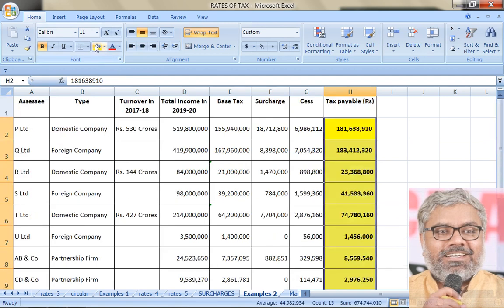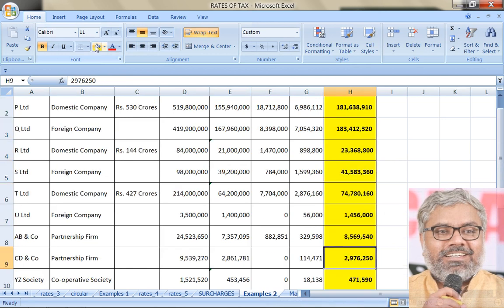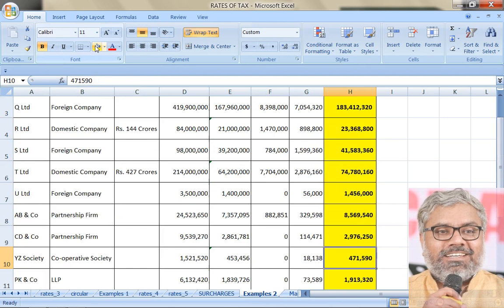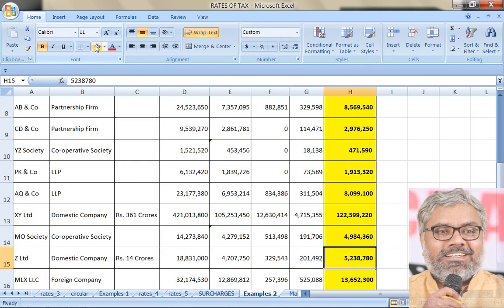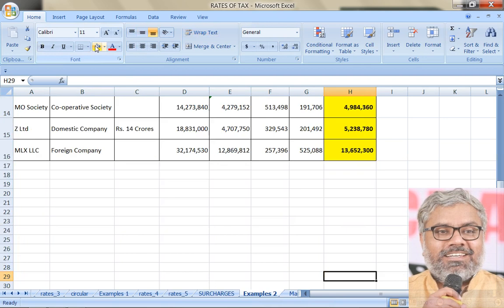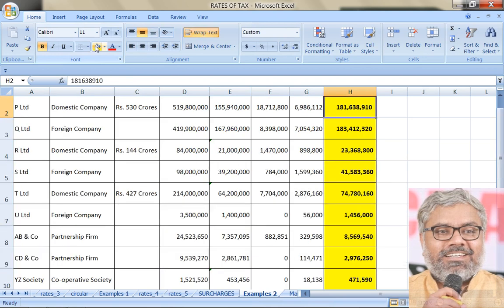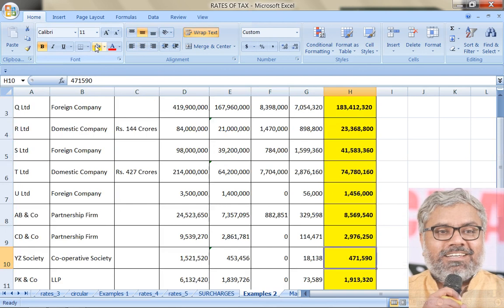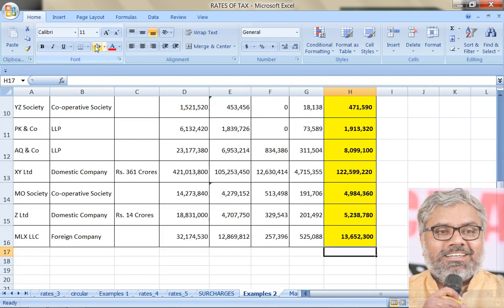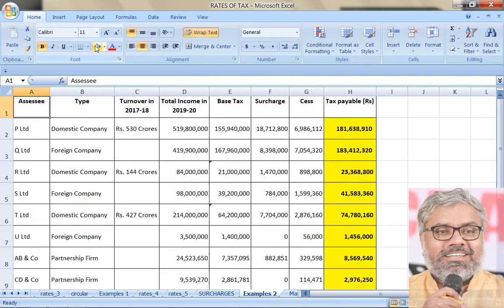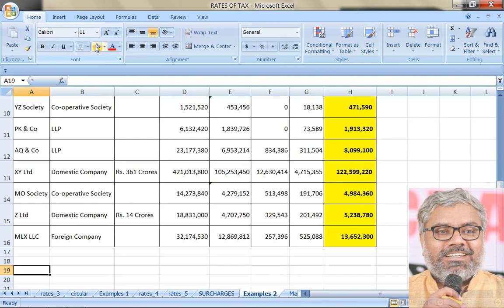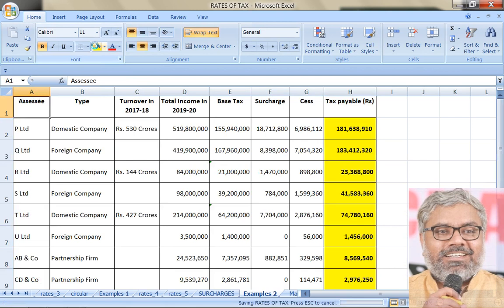So check these answers once again. What are the answers you got and what are the answers correctly to be done? Check them, each of them. I already forwarded the file to you, but check them stepwise if they went wrong. If they are correct, the final answer is correct, don't worry about the steps and all. Straight away that is correct, because if any step goes wrong, the final answer will anyway be wrong. That is why I am not asking you for any steps, but I am giving you the steps so that if you get any answer wrong by mistake, you should be able to know where the mistake happened.